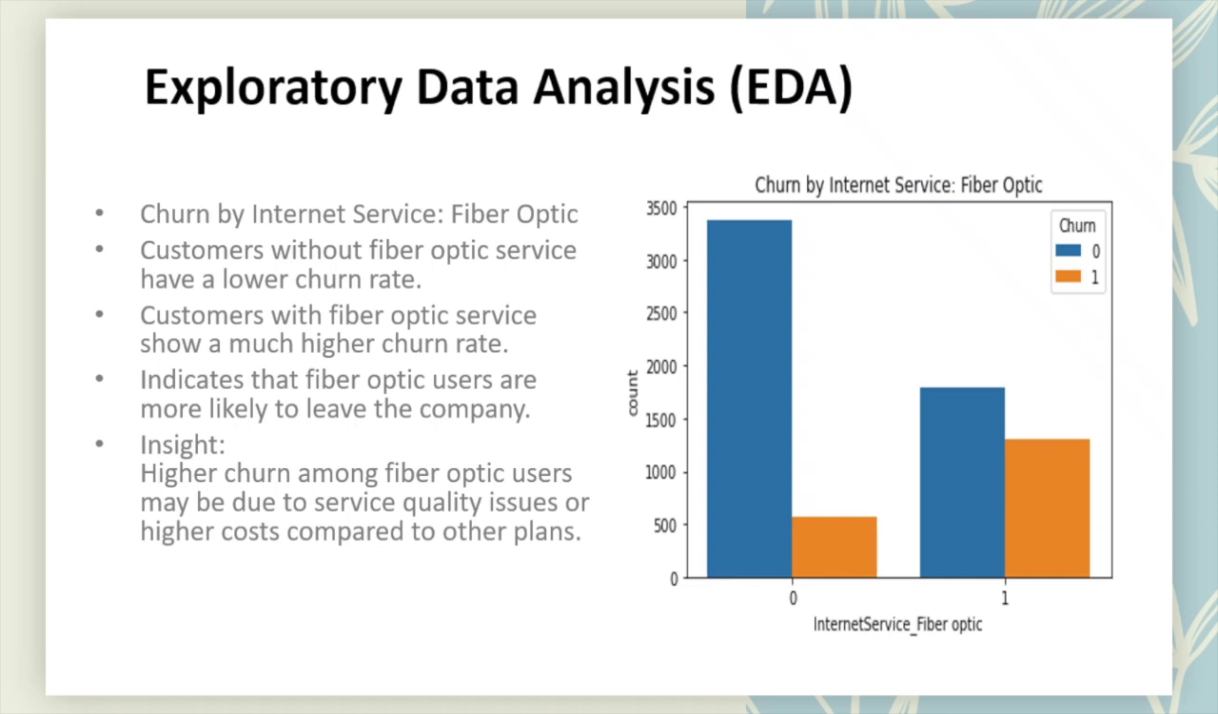To summarize my section, we explored the dataset, cleaned it, and performed exploratory data analysis to understand the main drivers of churn. The findings highlight the importance of contract type, internet service quality, and tenure in predicting customer behavior. Thank you.